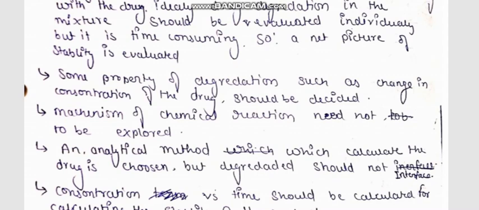We are just calculating how much of the drug we incorporated initially, and after a period of 3 months, 6 months, or 1 year, how much amount is present for its use. An analytical method which calculates the drug is chosen, but the degraded product should not interfere with the biological activity of the drug.